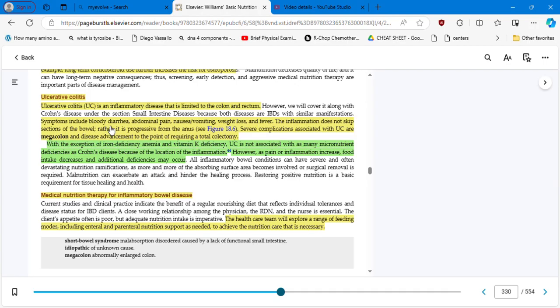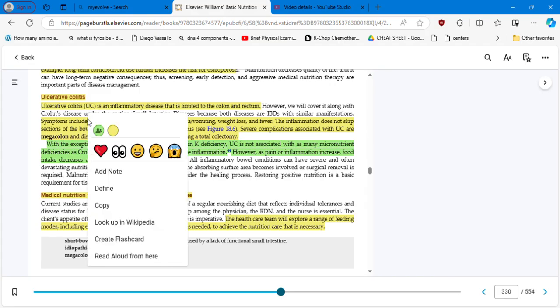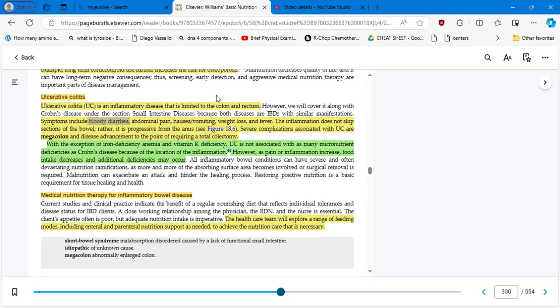Symptoms include bloody diarrhea. This for me is the most important differentiator, because you don't have bloody diarrhea in Crohn's disease. So bloody diarrhea, abdominal pain, nausea, vomiting, weight loss, and fever. The inflammation does not skip sections of the bowel like in Crohn's. Rather, it's a progressive form from the anus.